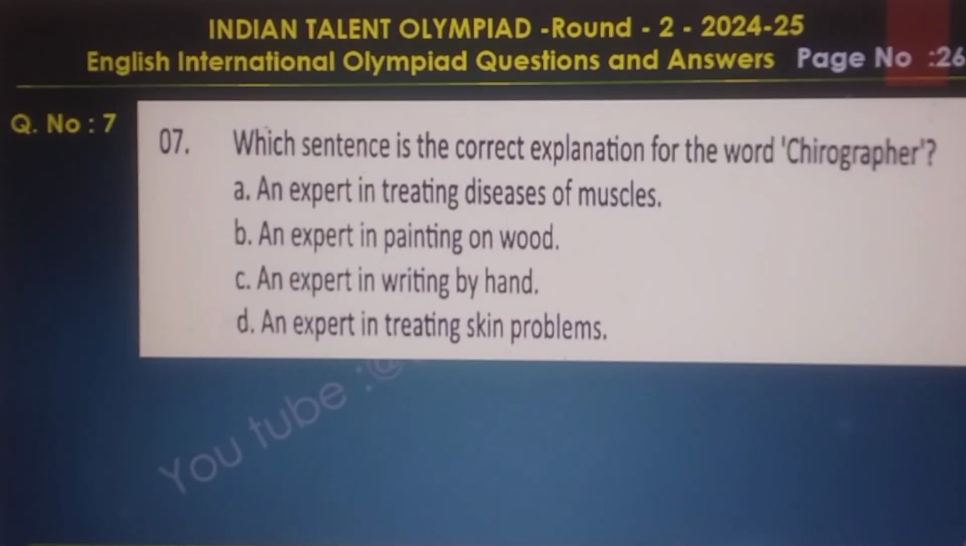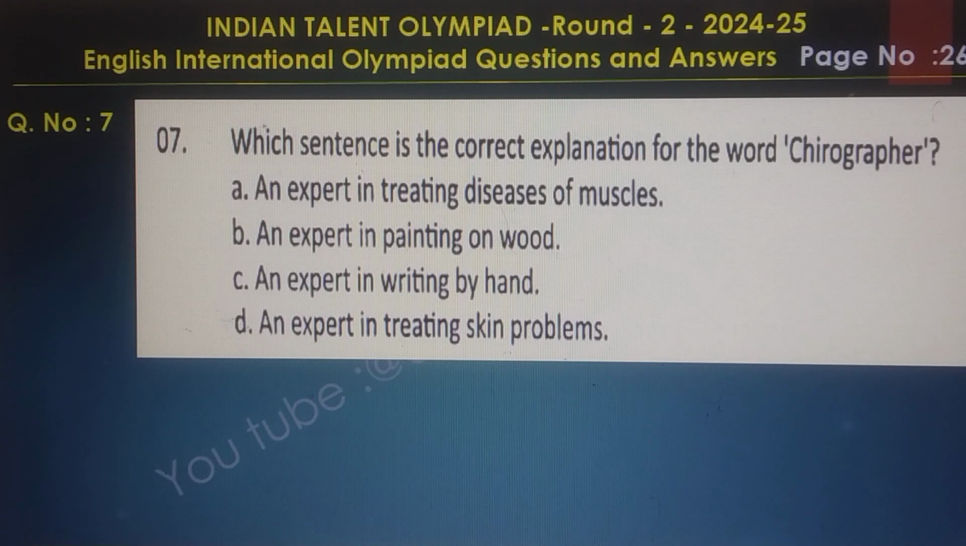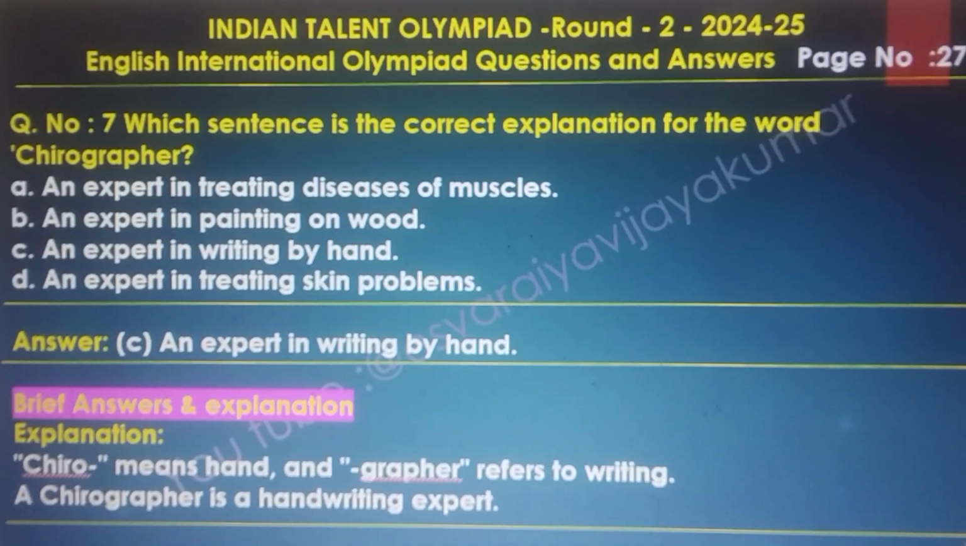Question number 7. Which sentence is the correct explanation for the word chirographer? The answer is an expert in writing by hand. The brief answer and explanation: chiro means hand and grapher refers to writing. A chirographer is a handwriting expert.